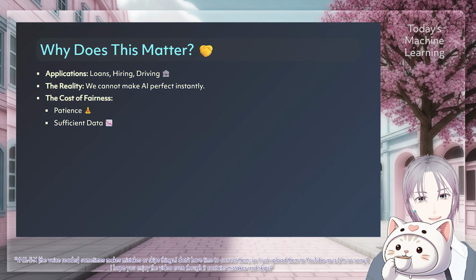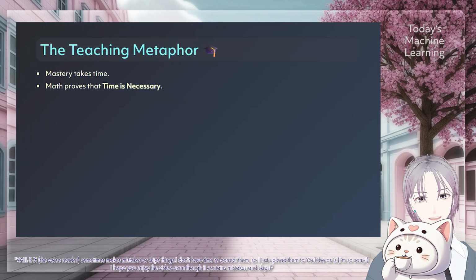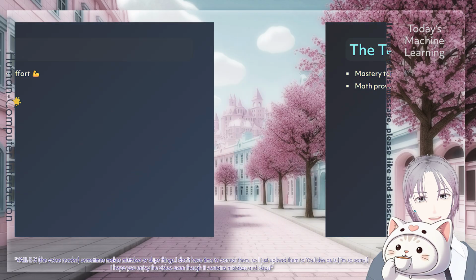So, why does this matter to us? Well, as we rely more on AI for things like loans and hiring and driving, we need to know the limits. We need to know that we cannot just snap our fingers and make an AI perfect for everyone instantly. This paper tells us the cost of fairness. It tells us that if we want an AI that works for every subgroup, we need to be patient and we need to provide enough data. It is a bit like teaching. You cannot expect a student to master every subject in a single day. You have to put in the time. And this paper mathematically proves that time is necessary.